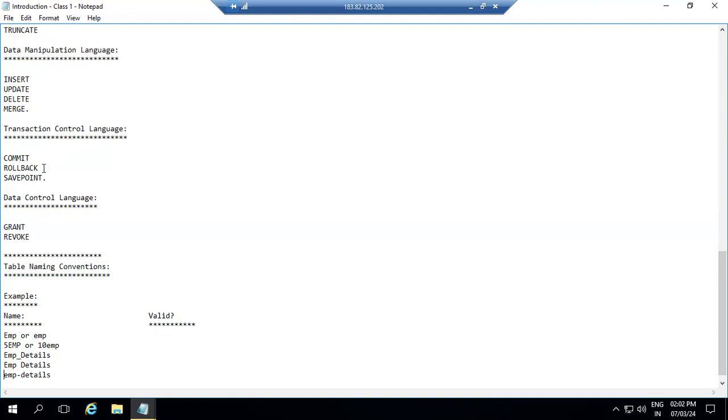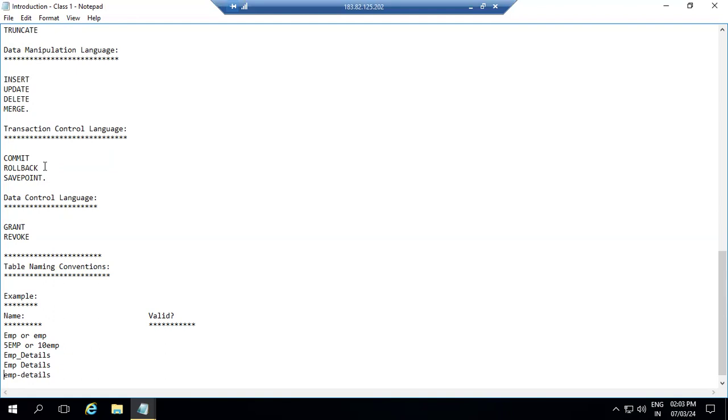In case after delete, you give this commit command, and after commit, if you give rollback, that means after this DML operation delete, it has already been saved into your database. So you cannot make any changes. After that, if you give rollback also, it will not cancel this previous operation. Okay, so this is the rollback command.